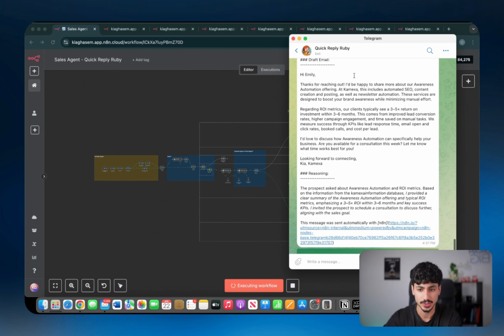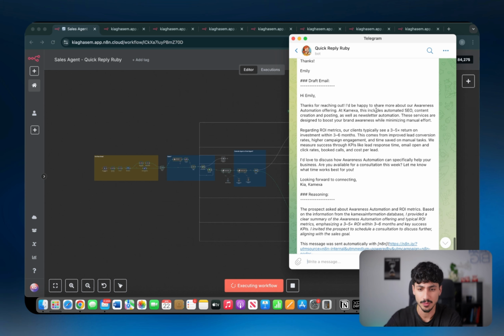Now, the email draft that she's prepared says, "Hi, Emily, thanks for reaching out. I'd be happy to share more about our awareness automation offering. At Comexa, this includes automated SEO, content creation and posting, as well as newsletter automation. These services are designed to boost your brand awareness while minimizing manual effort. And then regarding ROI metrics, our clients typically see a 3 to 5% ROI within 3 to 6 months. This comes from improved lead conversion rates, yada, yada, yada."